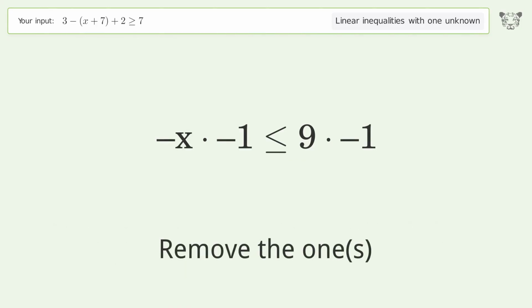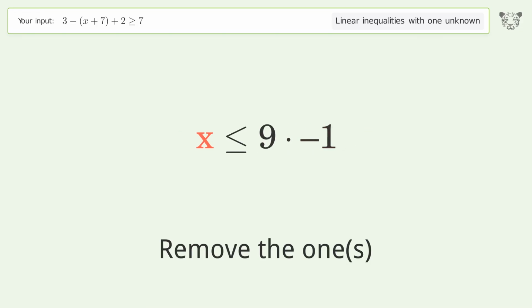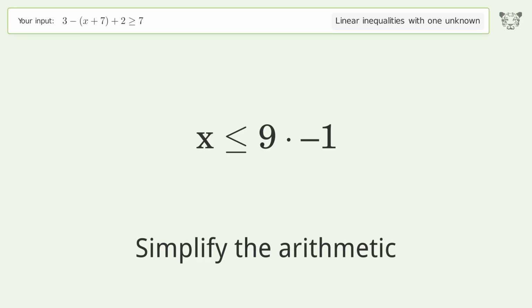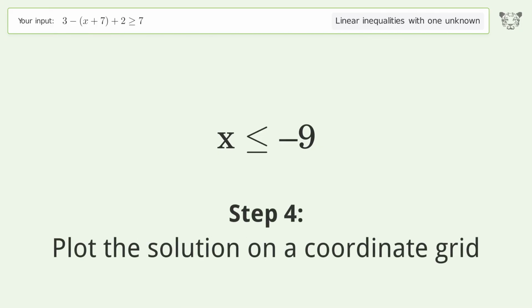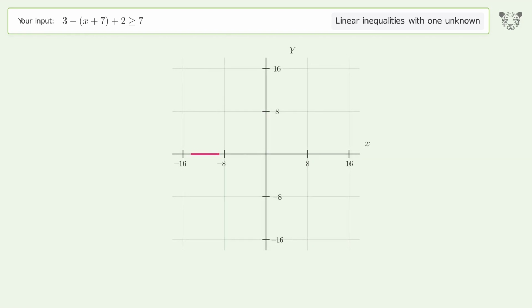Remove the ones. Simplify the arithmetic. Plot the solution on a coordinate grid. And so the final result is x equal or smaller than -9.